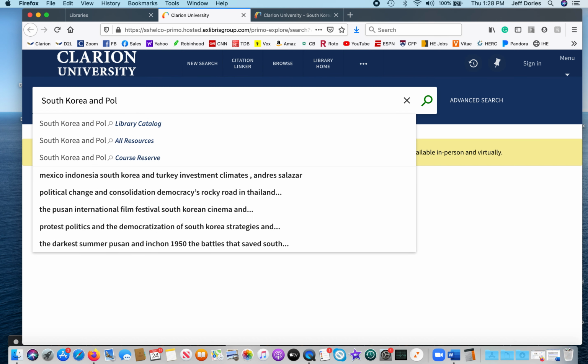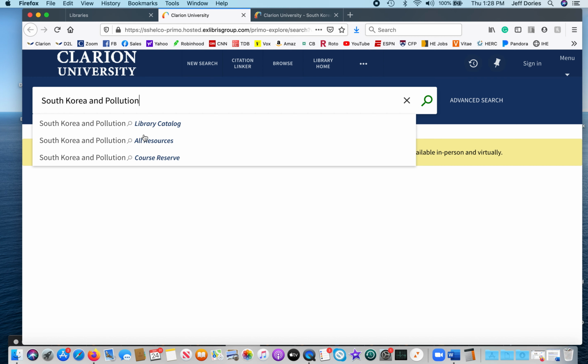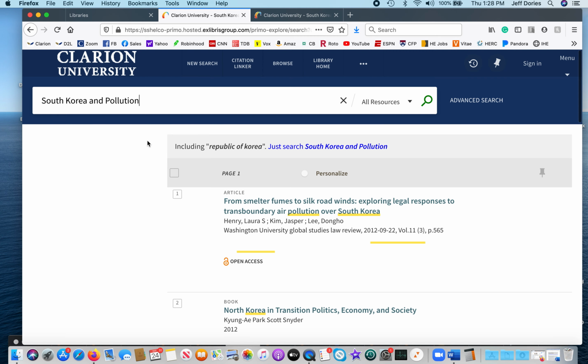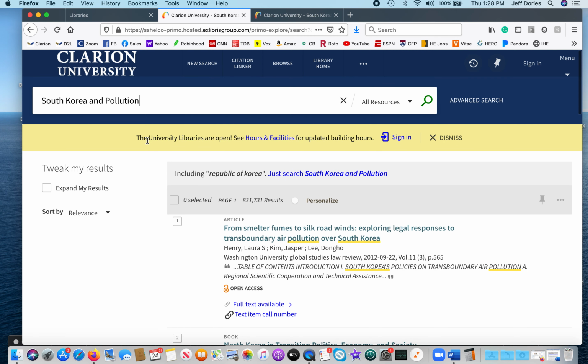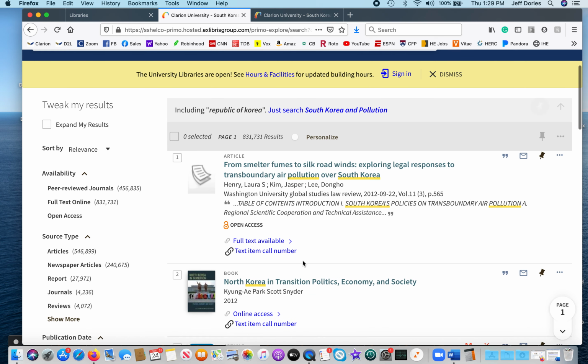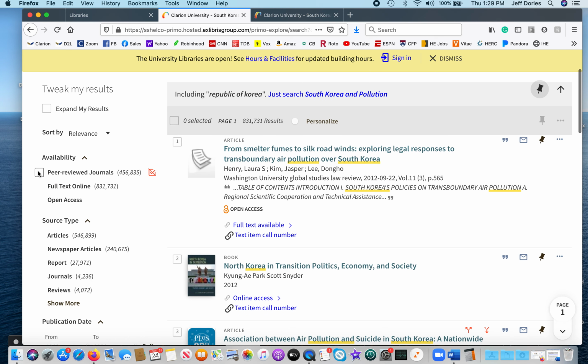And one thing I am going to do for you, make it a little easier on you, is I'm going to open up the sources slightly. I'll explain in a moment. So South Korean pollution. And by the way, this first one is an academic journal right here, and that looks like it would be a good article for exactly what you're looking for from smelter fumes, right? Air pollution over South Korea. Okay, but then, so you could use that one.